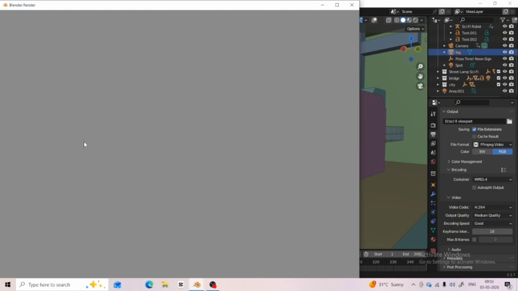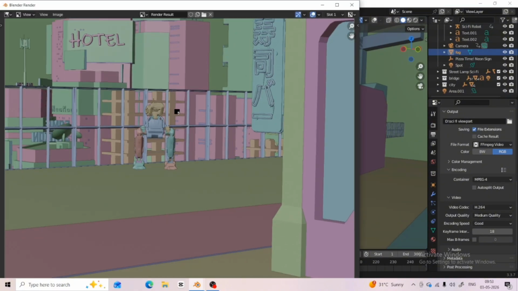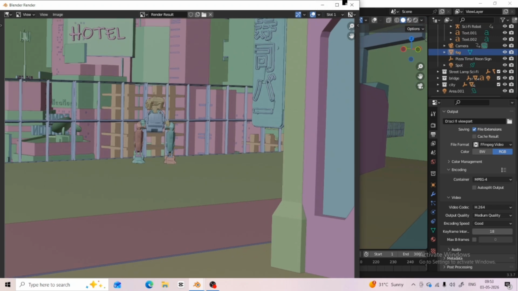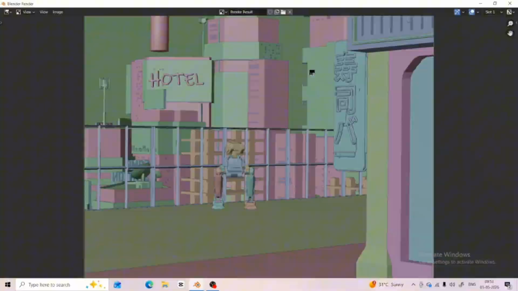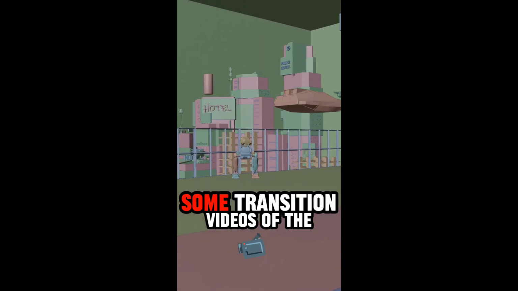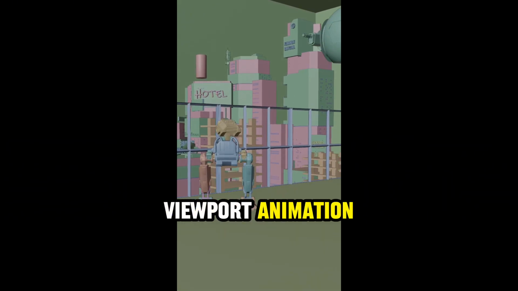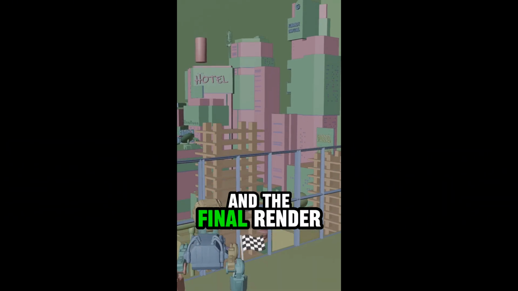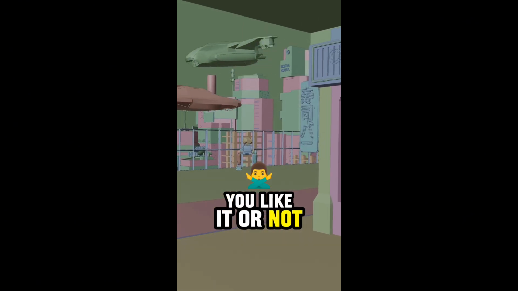It takes 5 to 10 minutes, not like Cycles rendering, which takes hours. The viewport animation takes only 5 minutes. Now let the viewport animation render. And now our viewport animation is rendered. I'm going to show you some transition videos of the viewport animation and the final render of this animation that I made. And tell me if you like it or not.